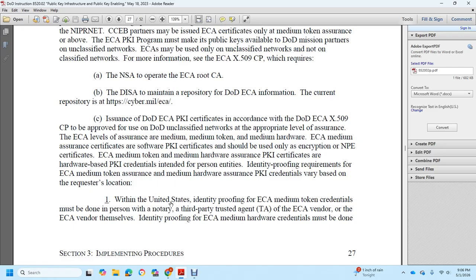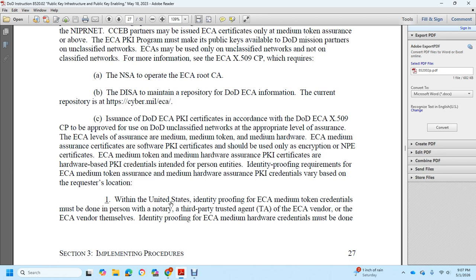To be approved for use on Department of Unclassified Networks, the assurance level must be shown: External Security Authority medium token assurance, medium hardware assurance, medium software certificates, and public key information certificates should be given encryption certificates. For a medium token or medium hardware assurance public key infrastructure certificate, the credentials require identity proofing of the person with proof of the requirement. Identity proofing for External Security Authority medium token and medium hardware assurance public key infrastructure credentials varies based on the request or location.